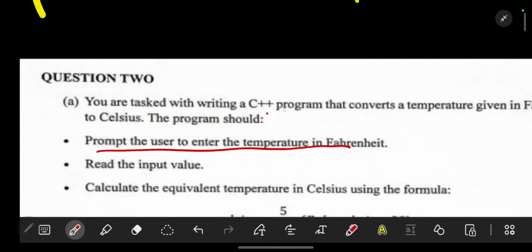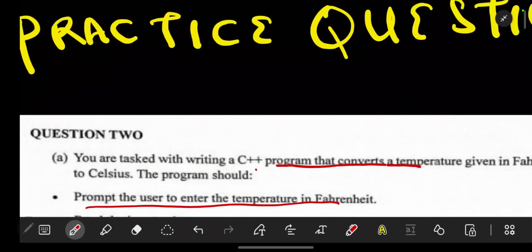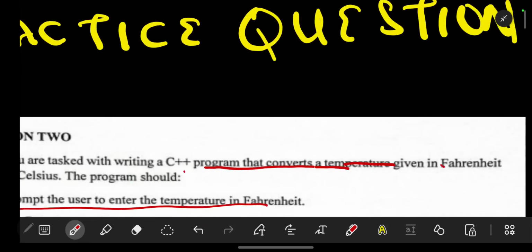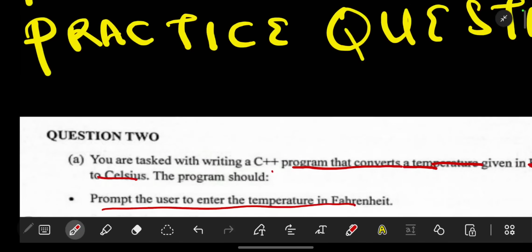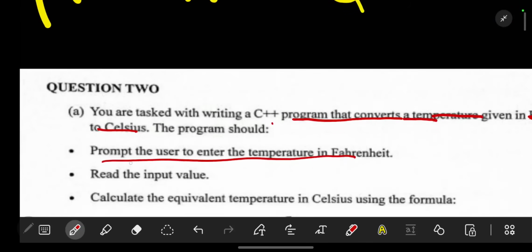So you are asked to write a program that converts a temperature. So we are converting temperature given in Fahrenheit to Celsius. The program should prompt the user to enter the temperature in Fahrenheit, meaning it should tell the user to enter the temperature in Fahrenheit.